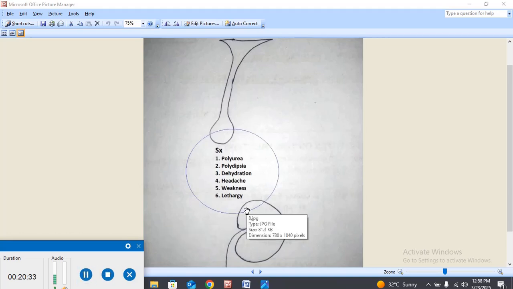Actually, the weakness is there due to increased secretion of water. Water is responsible for the distribution of various entities that are responsible for energy making, for ATP, and the water amount is already low in diabetes insipidus. So what will happen? There will be weakness, lethargy, drowsiness, and decreased